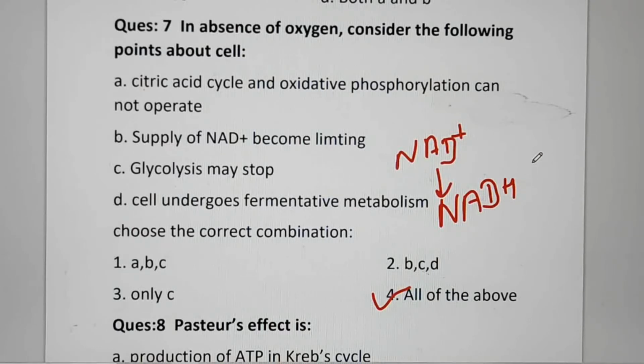To solve this problem, plant will undergo fermentative metabolism to regenerate this NAD positive and will help the cell in surviving anaerobic conditions.